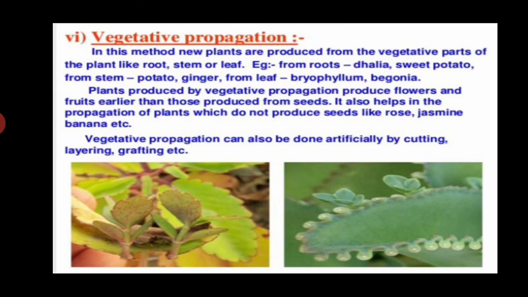Plants produced by vegetative propagation produce flowers and fruits earlier than those produced from seeds. It also helps in the propagation of plants which do not produce seeds, like rose, jasmine, banana, etc. Vegetative propagation can also be done artificially by cutting, layering, and grafting.